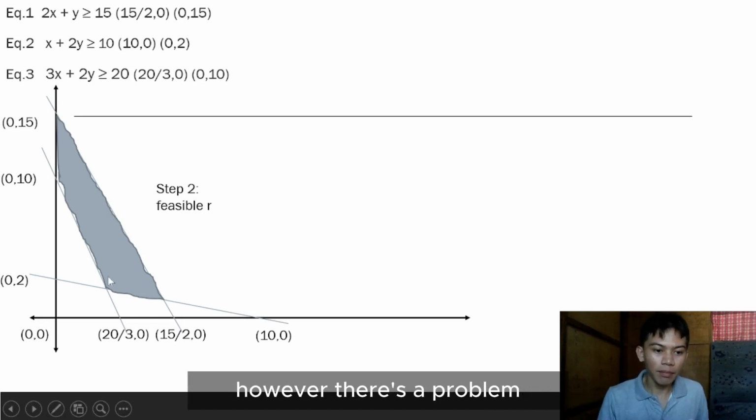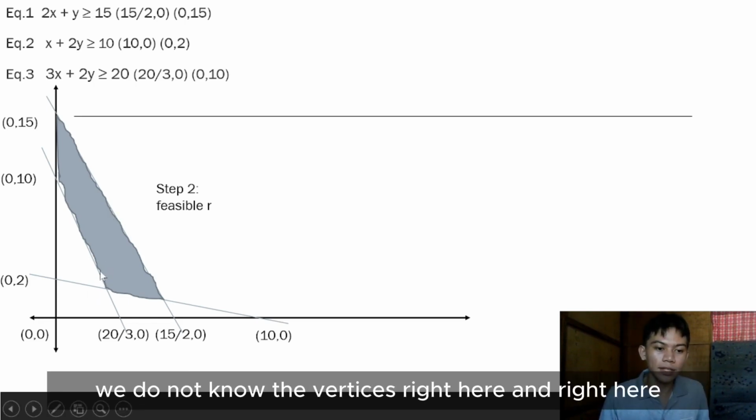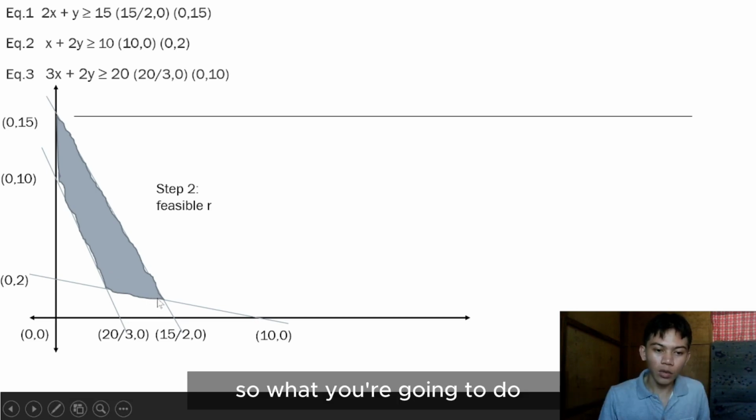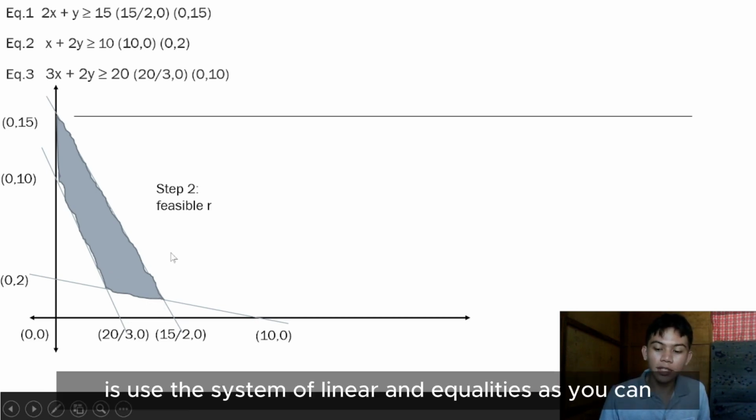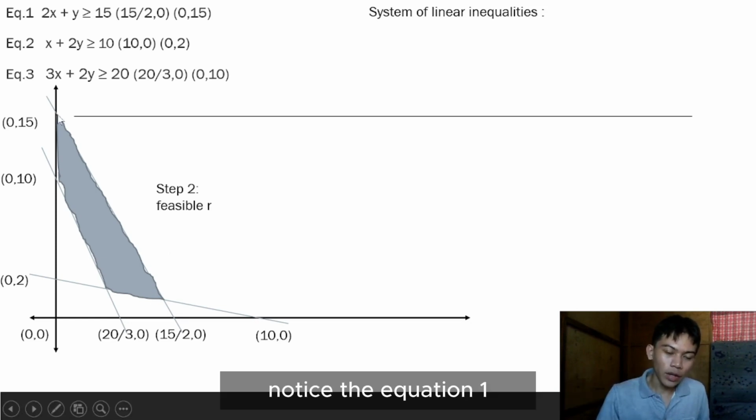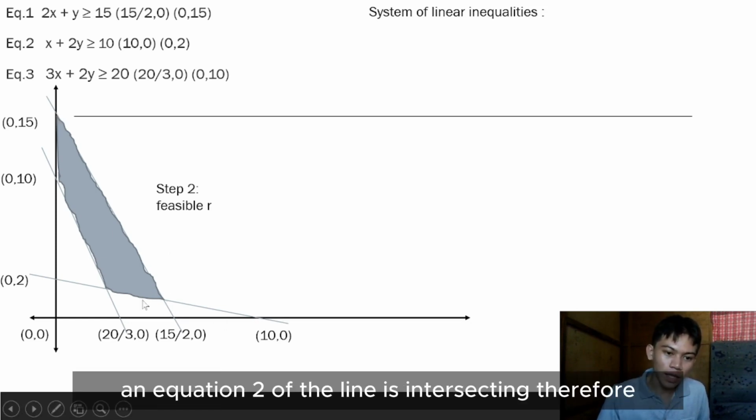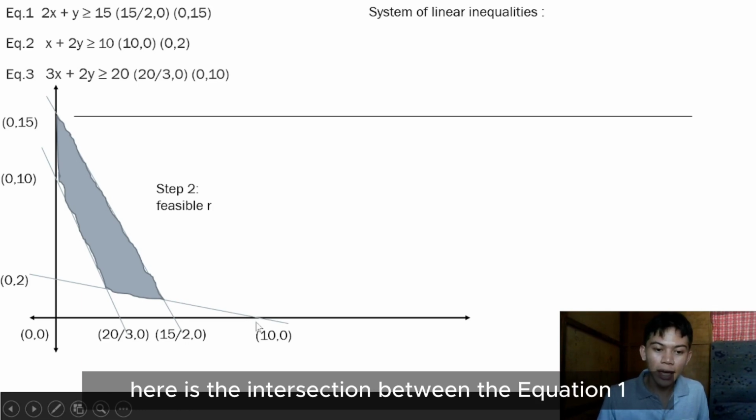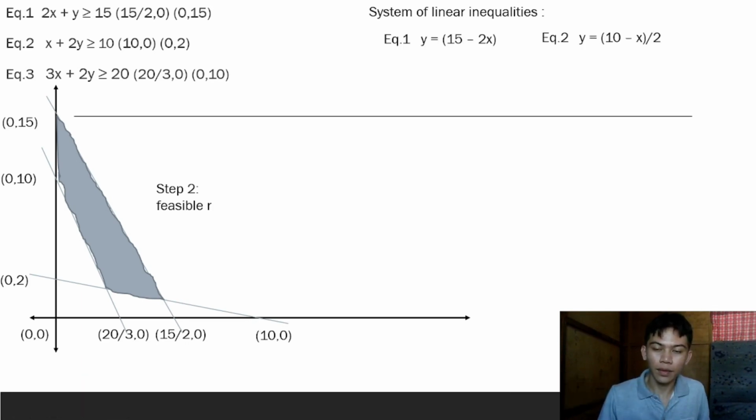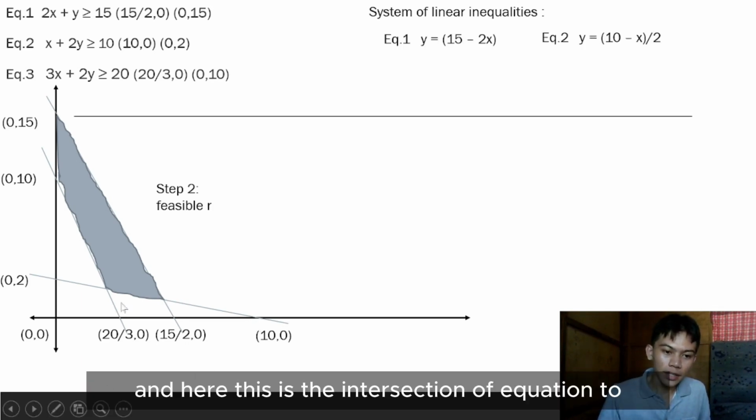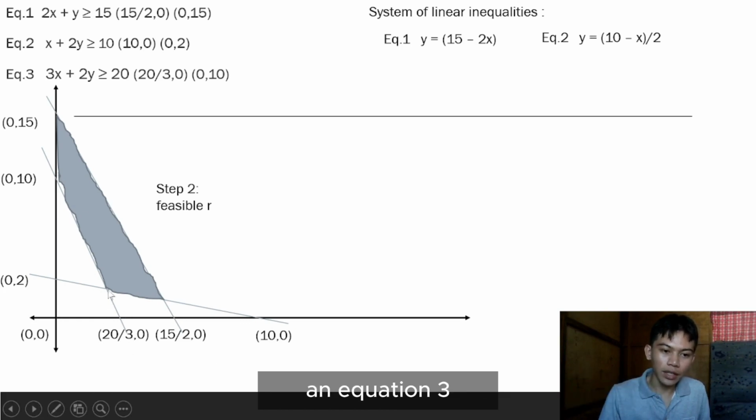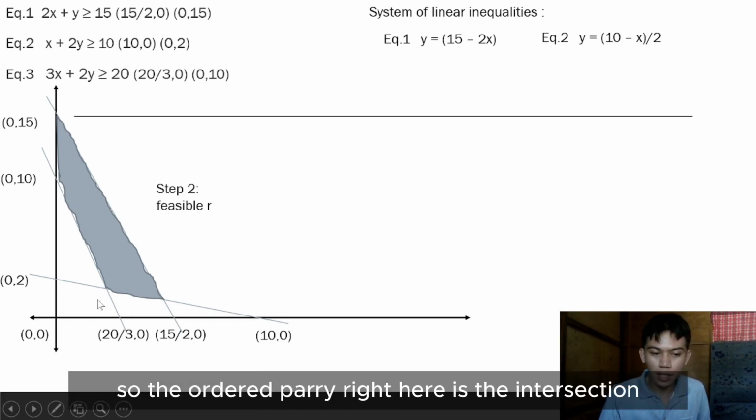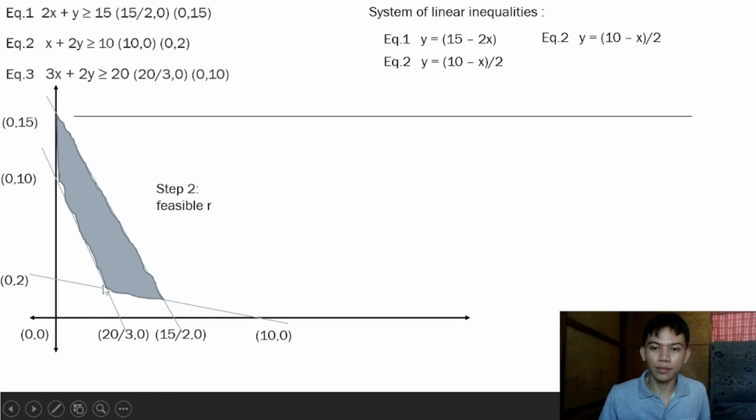However, there's a problem. We do not know the vertices right here and right here. So what we are going to do is use the system of linear equations. As you can notice, the lines of equation 1 and equation 2 are intersecting. Therefore, this coordinate point here is the intersection between equation 1 and equation 2. And here, this is the intersection of equation 2 and equation 3.